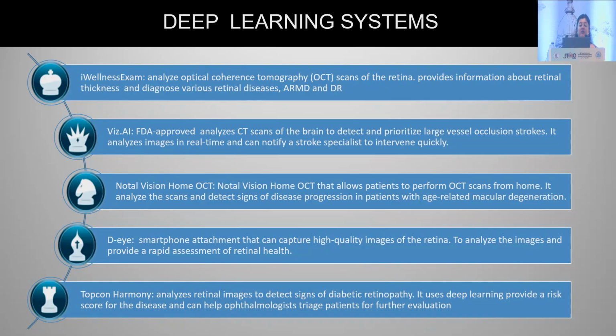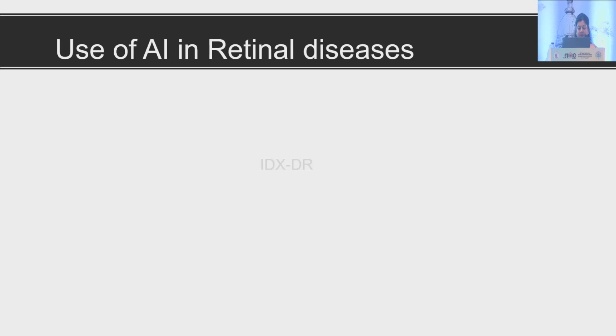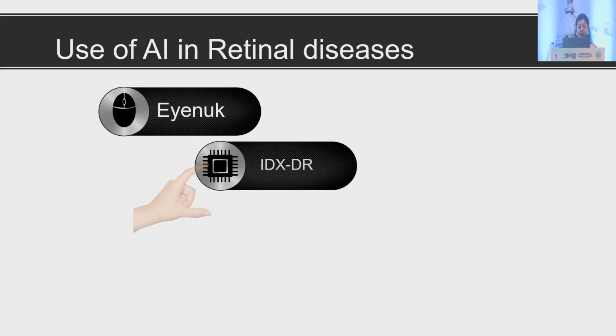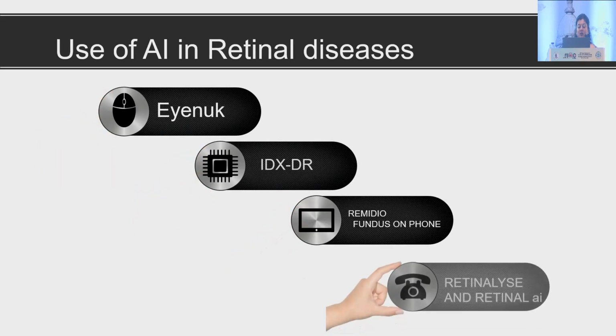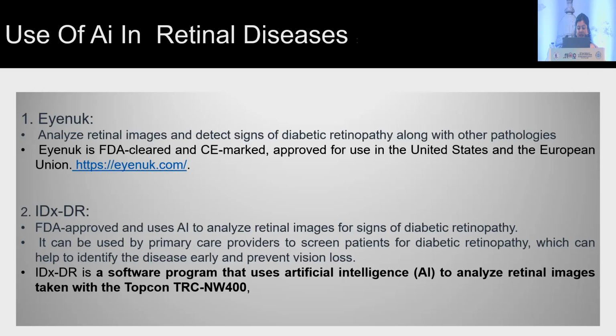Now coming to individual diseases, first coming to use of AI in retinal diseases. First is iNuke, IDx-DR, Remedio Fundus on phone, Retinal ACE, and Retinal AI. iNuke is FDA approved. It is both CE marked and is still used in the United States and European Union. The link is given here. It analyzes retinal images and detects signs of diabetic retinopathy along with other pathologies.